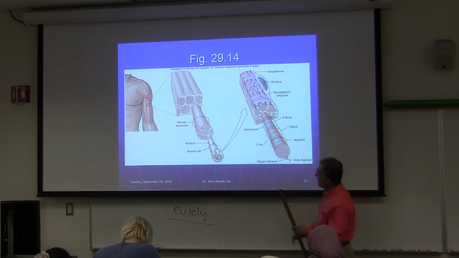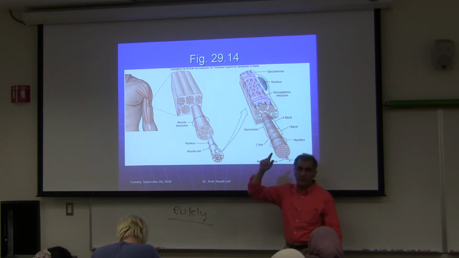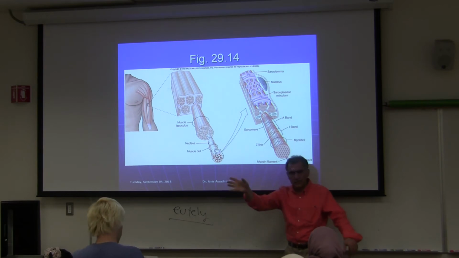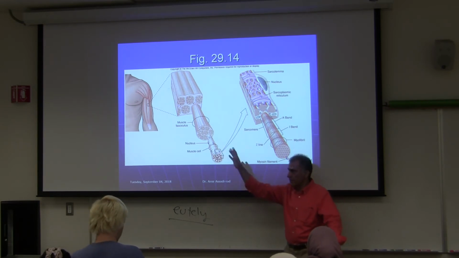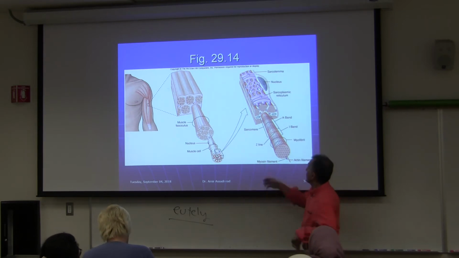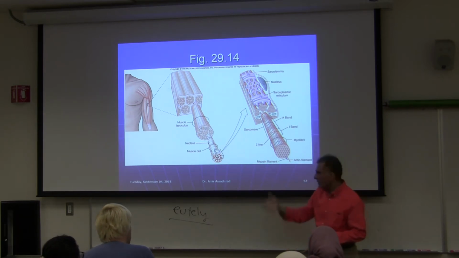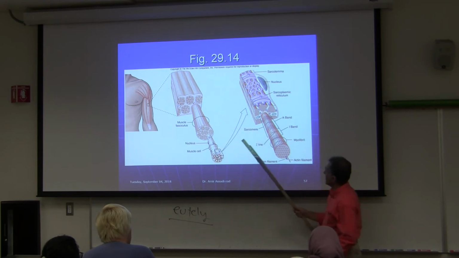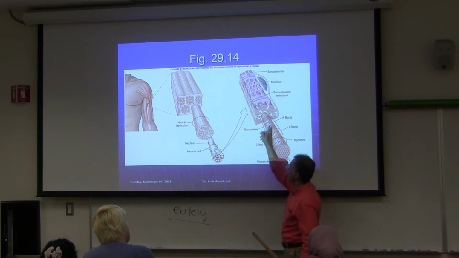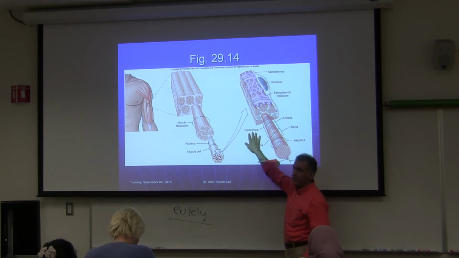A sarcomere, first of all, sarcomere is the unit of muscle cell. One unit of muscle cell is called sarcomere. Unit of money in the United States is dollar. Unit of money in Europe is euro, and of course England has its own, the pound. For India it's rupee, for Russia it's ruble, whatever it is. Anyhow, from Z line, I will tell you what is Z line in a minute, from Z line to Z line is called sarcomere. Sarcomere is the unit of muscle cell.